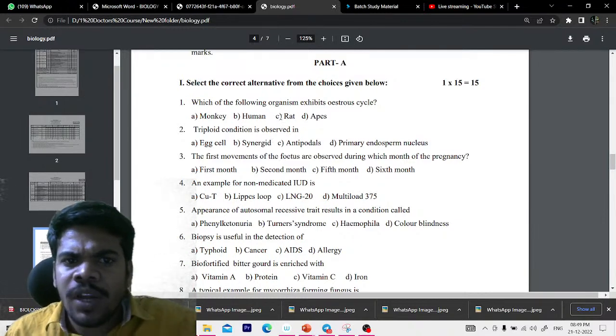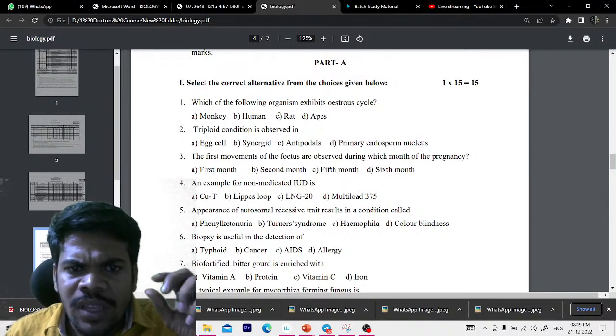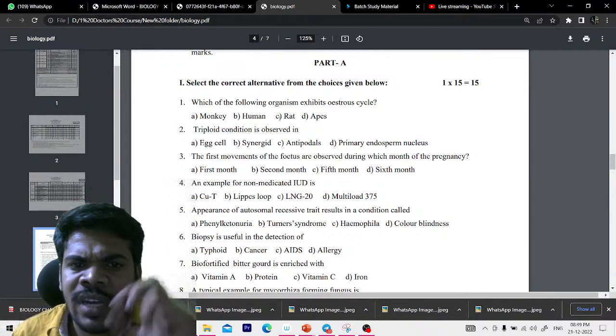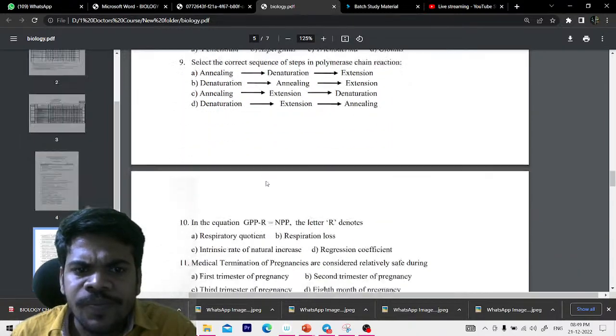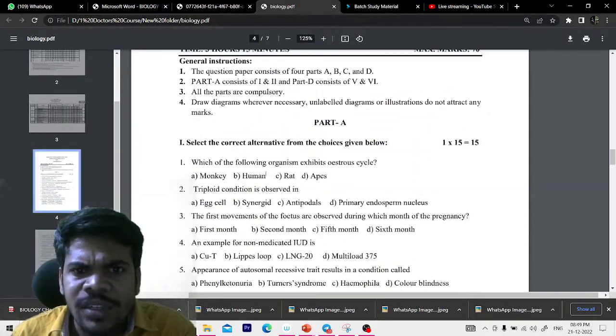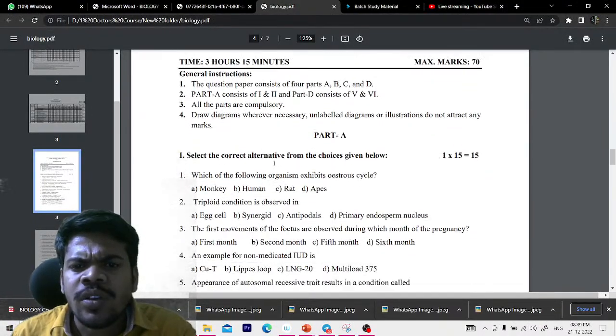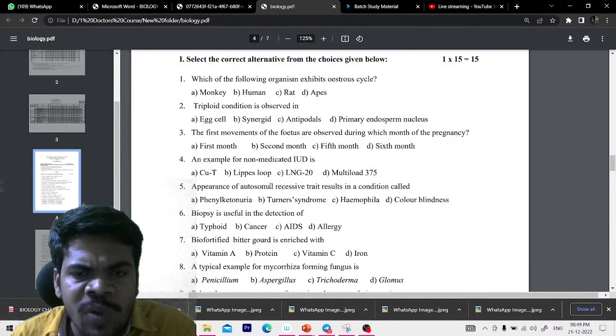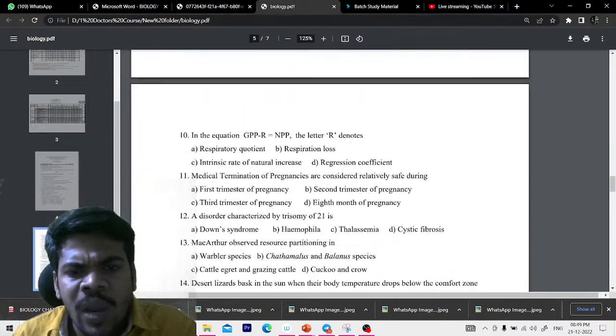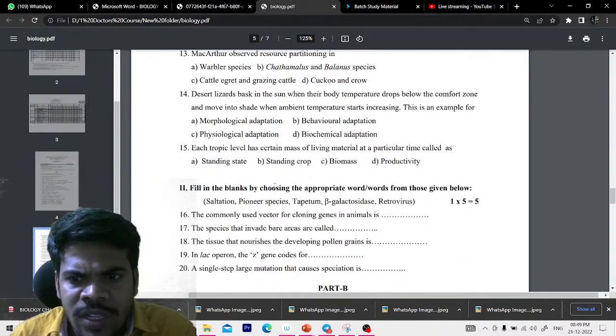In Part A, Section 1, question number 1, option C, rat. Like that, if you write, you can choose the correct answer. Select the correct alternative from the choices given below. There is no negative marking. Out of 15, you have to attempt all 15. There is no choice also.